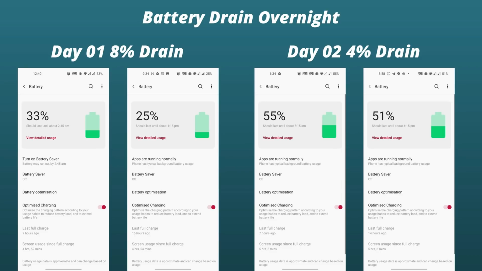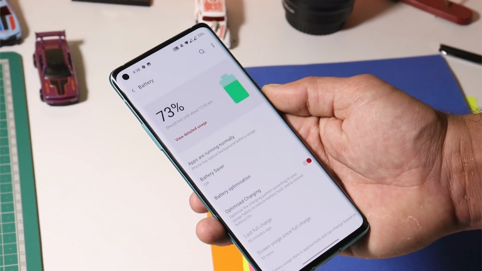Talking about the battery drain overnight, initially I noticed slight extra battery drain compared to Beta 4. On day 1 with ideal conditions, I noticed around 8% of battery drain. On day 2, I noticed 4% of battery drain throughout the night. Overall battery backup is good on Beta 5, and over time I also noticed improvements in overnight battery drain. So in terms of battery, it's a good update.